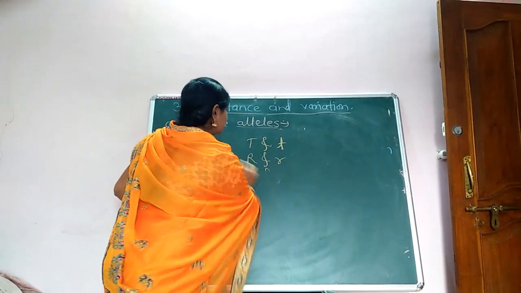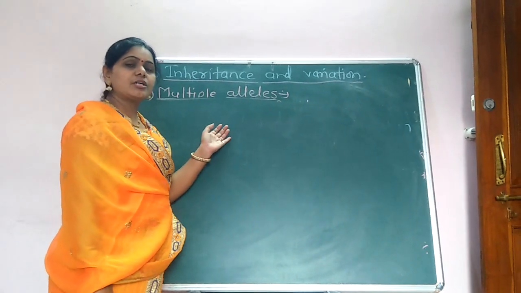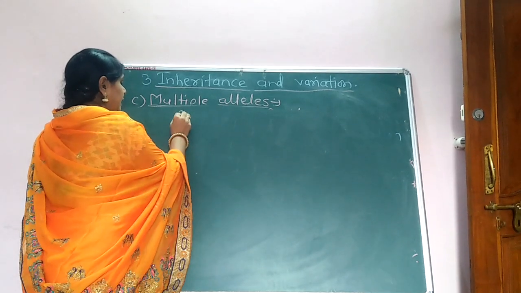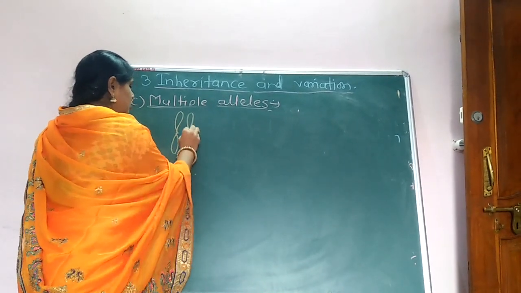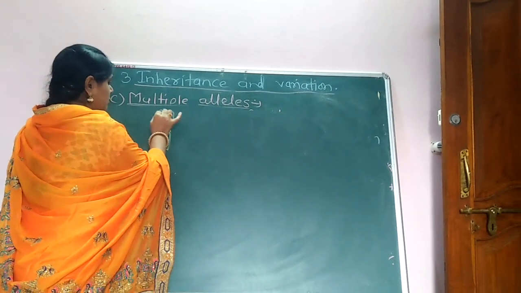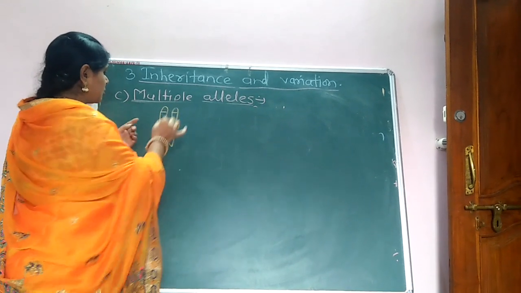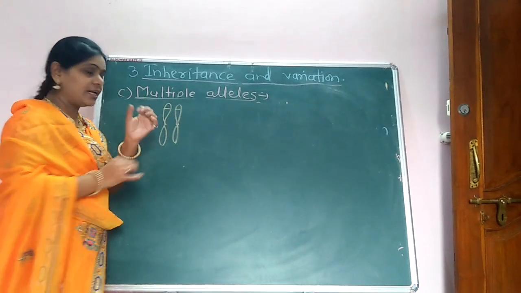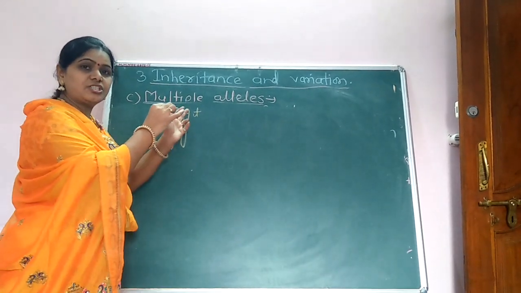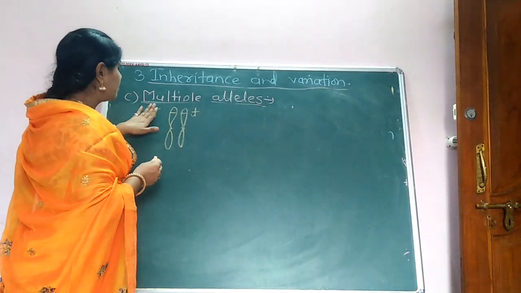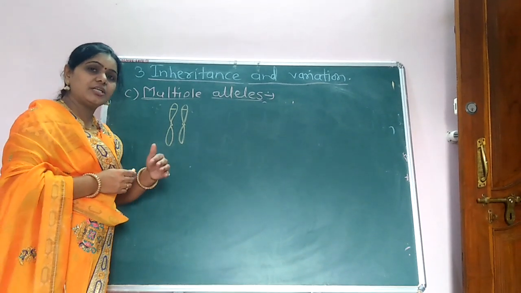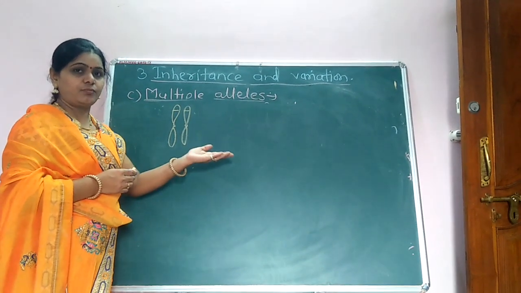And same locus means, here the chromosome, one mother chromosome and one father chromosome, and the location is the same location. एकाच क्रोमोसोमवर आणि ह्या दुसऱ्या क्रोमोसोमवर एकाच ठिकाणी जे अलील असतात. आतापर्यंत आपण T आणि small t हे पाहिलेलं होतं, that one gene controls the two alleles, but in multiple alleles one gene controls more than two alleles that are formed here.